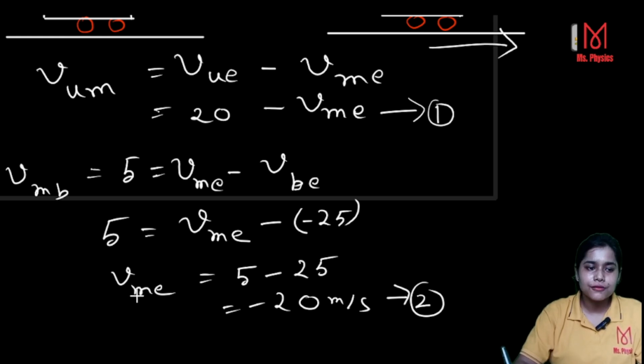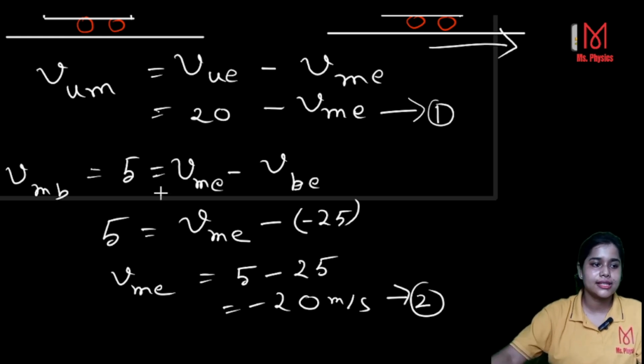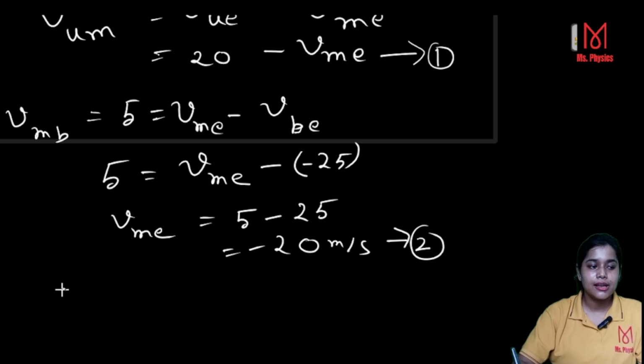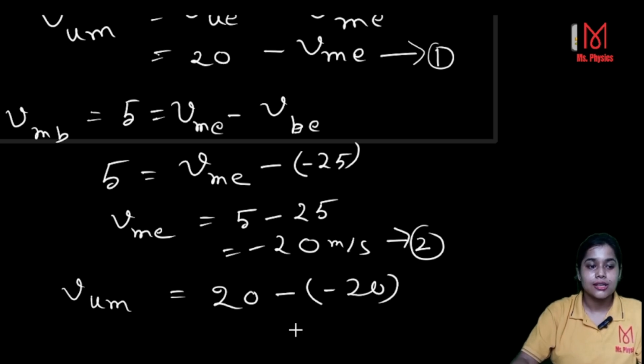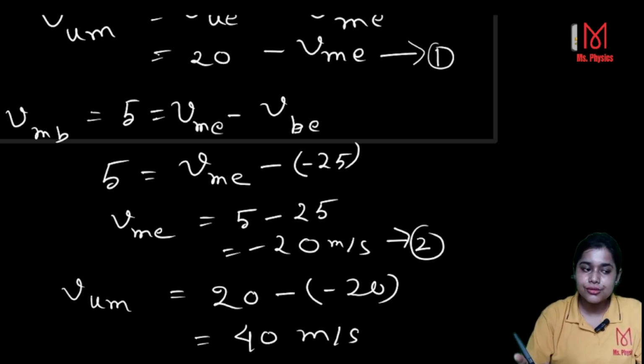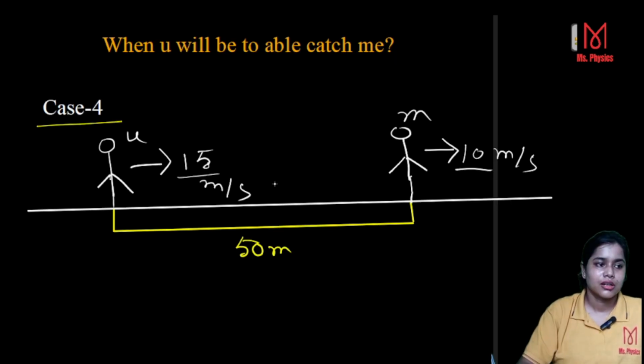You put the value of 2 in 1, then you will get v of you with respect to me is equal to 20 minus of minus 20, which gives you 40.